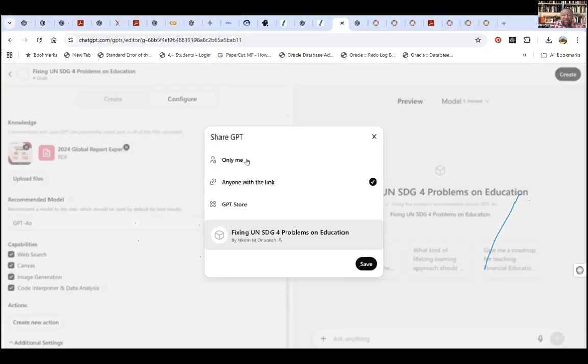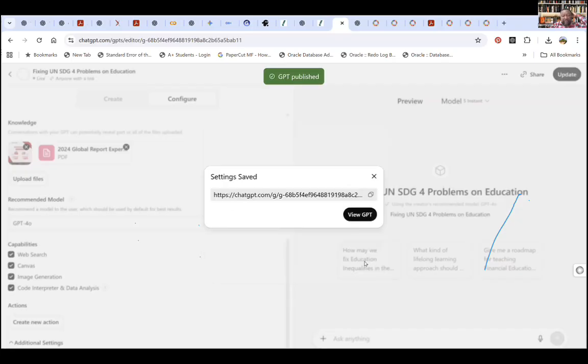Now it gives me an option. Do I want to be the only one using this? Do I want to keep it on the GPT store and put it up for sale? Well, not for sale, but for use, and people will pay me a minimum fee of $1. It's up to me. Or do I want to be the only one who uses it? Or I can share it with anyone. In this context, I would say anyone with the link, because I want to prove to everyone that whatever I'm sharing right now is usable. I'll share the link, but maybe immediately after the session, I'll just disable it.